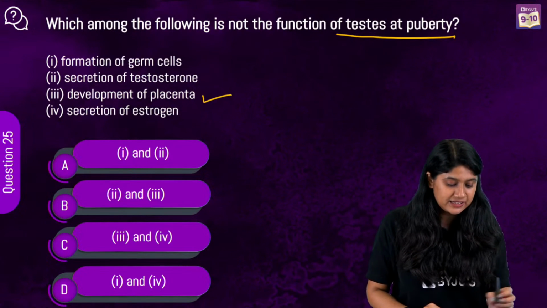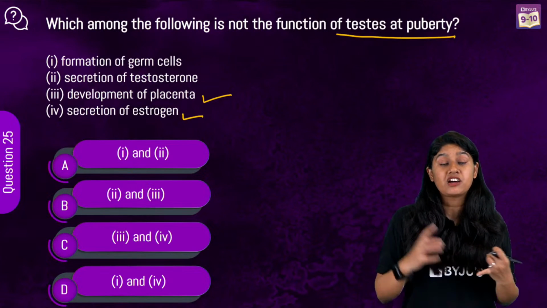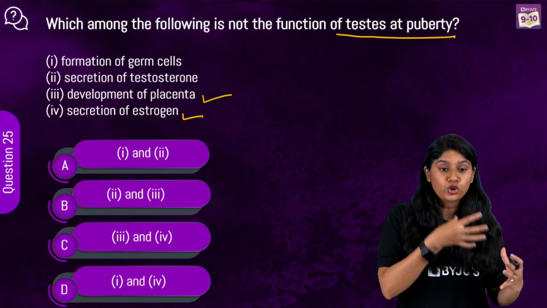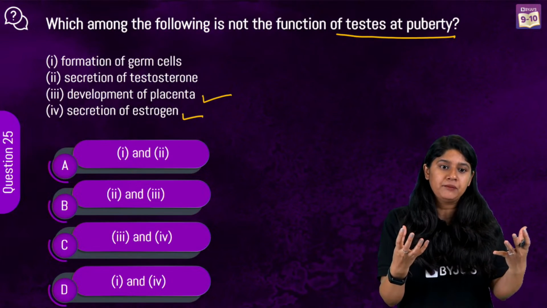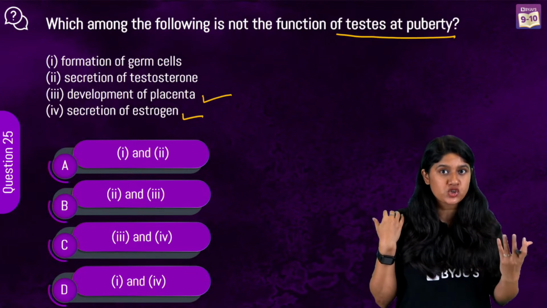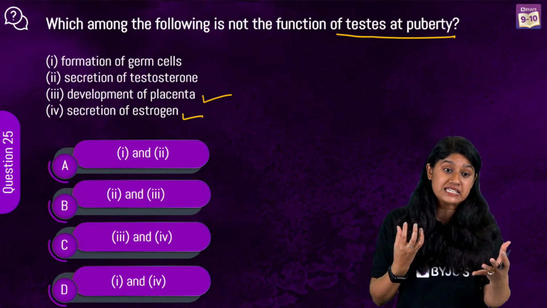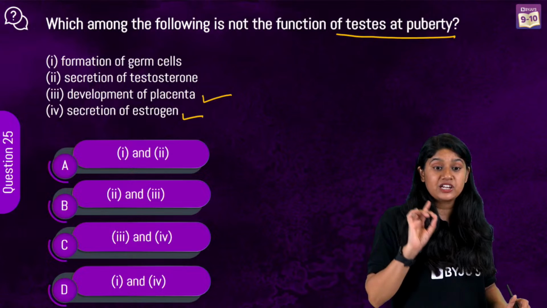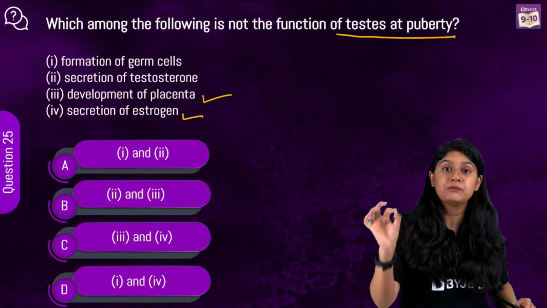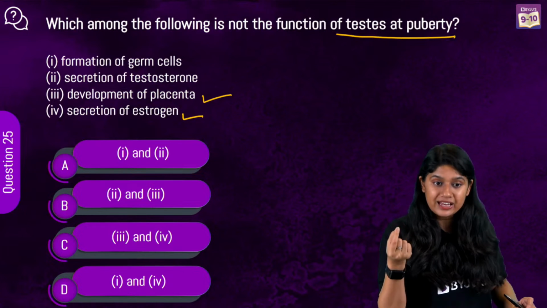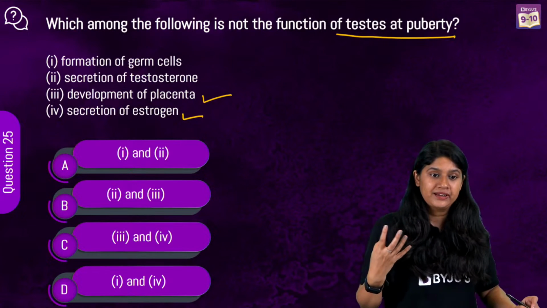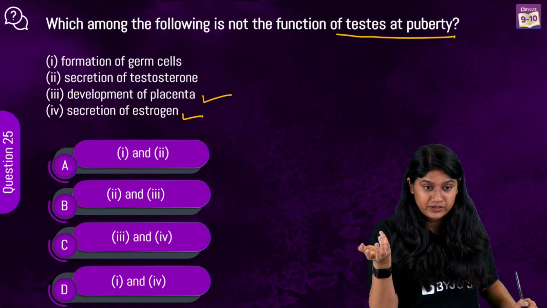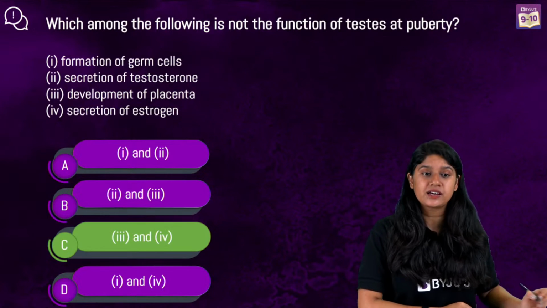Development of the placenta and secretion of estrogen. Development of the placenta occurs in the female, once fertilization is done, to provide all the nutrients for the growth of the baby and to carry back the waste material, exchanging between the mother and the fetus. So that's not in the male reproductive system. Then secretion of estrogen. Estrogen is a very important female hormone that helps the ovaries release the ovum, and it plays an important role in the secondary sexual characteristics also. Very good. So option C is correct.